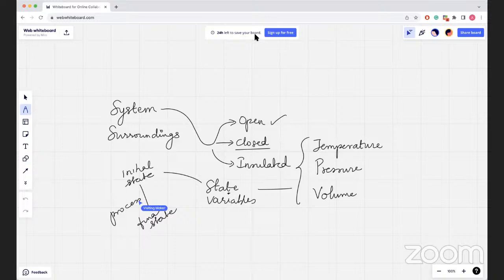Volume is a state function because the change in volume of water, say in a pond, is independent of the route by which the water is filled, whether it's by rain or by tube well or both. Similarly, temperature is a state function because it doesn't matter how the temperature has been attained, by heating or cooling. And also the change in temperature, say from 25 to 35 degrees, does not depend on the path through which the temperature increase has been attained. It only depends on the final and the initial temperatures.